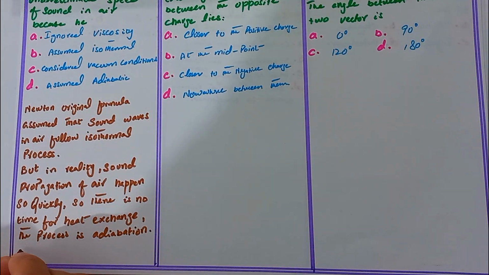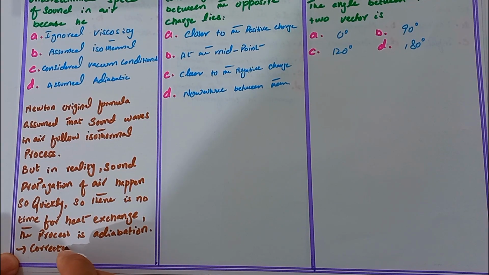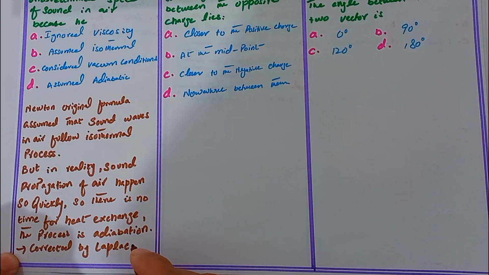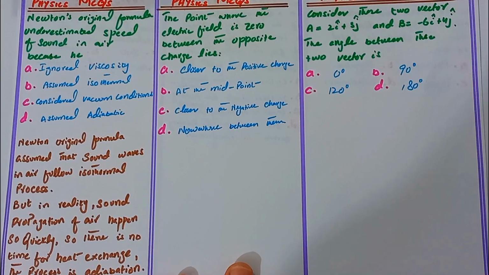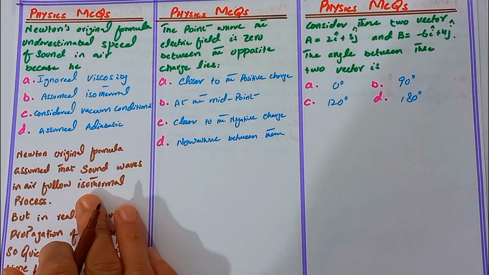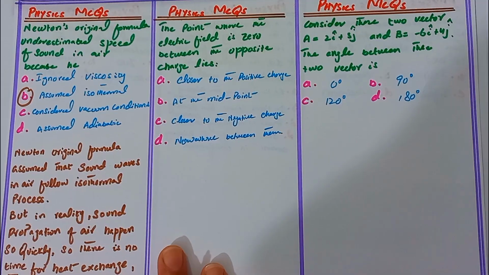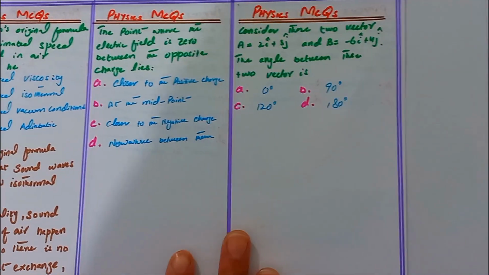It was corrected by Laplace, who assumed that this process is adiabatic. So our correct answer is that Newton's original formula underestimates the speed of sound in air because he assumed isothermal, but in reality this process is adiabatic. Now we discuss the second MCQ.